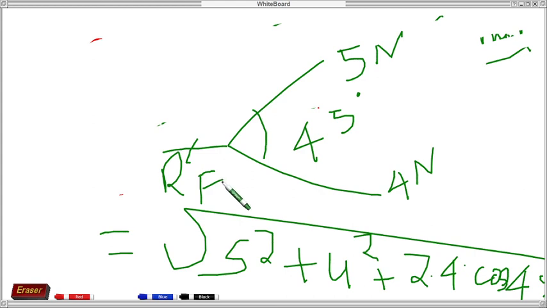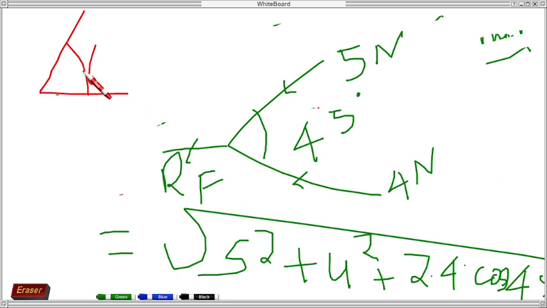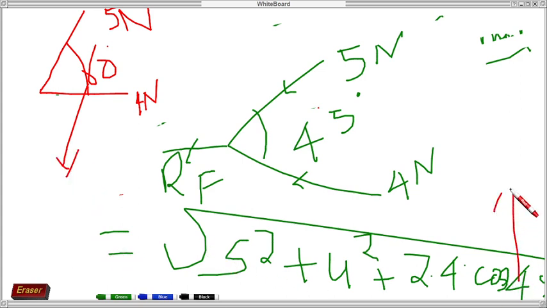You will say this because force has a direction. So if you change this angle, if you extend it to 60 degrees, with the same forces of 5 Newton and 4 Newton, this case will differ, because the magnitude of the resultant is different.